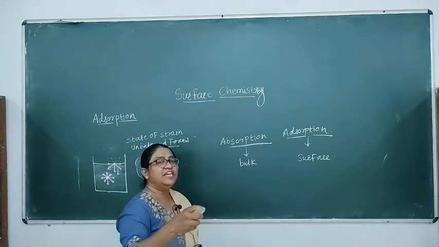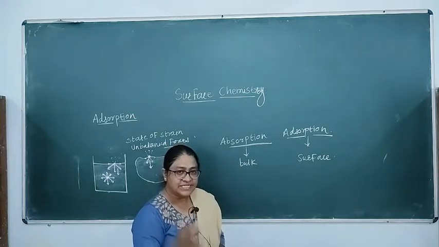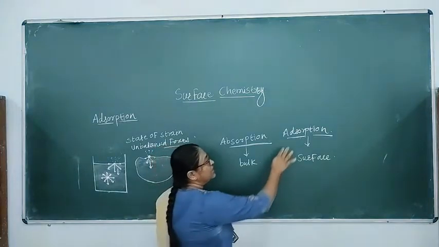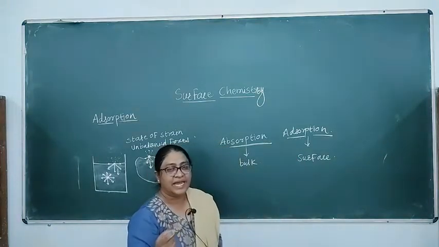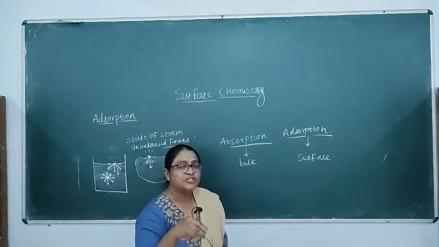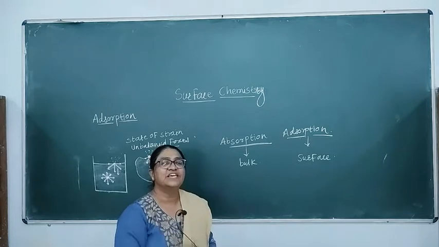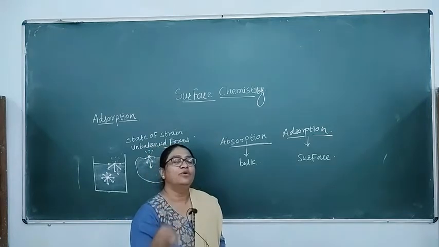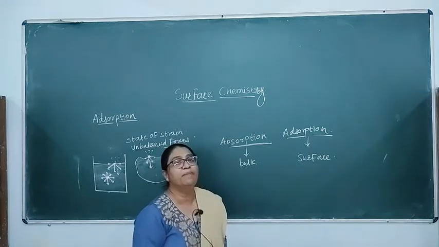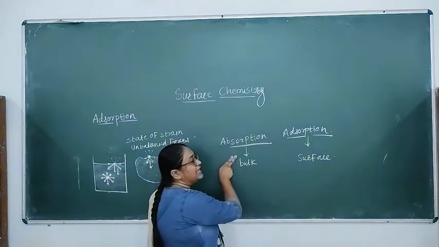For example, if we leave a sponge in water, the water is absorbed inside that sponge and it is distributed evenly. For adsorption, if we take a chalk and dip it in ink, those ink molecules are adsorbed on the surface of only the chalk. If we tilt it or break it, the inside surface is white. That means those ink molecules are accumulated only on the surface and not in the bulk. So these two phenomena are different. Adsorption occurs only at the surface, while absorption occurs in the bulk.